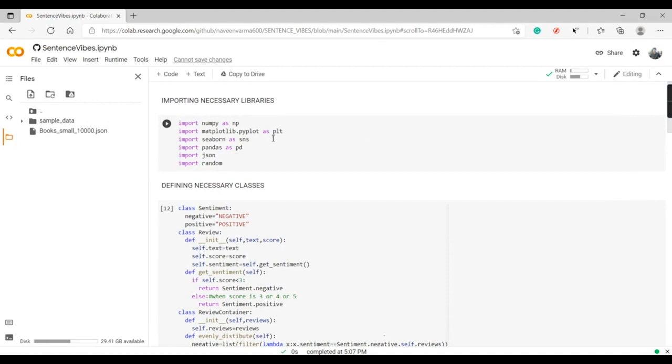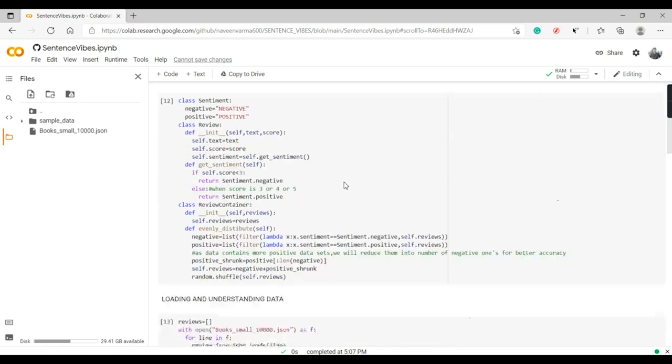Coming to the code, first we'll be importing the necessary libraries like NumPy for numerical Python, Matplotlib and Seaborn for graphical representation, Pandas for data framing, and JSON, as the file is in JSON format. We'll import the JSON module to load it, and we'll be importing random. The name itself describes it: it gives random values between a few numbers or words.